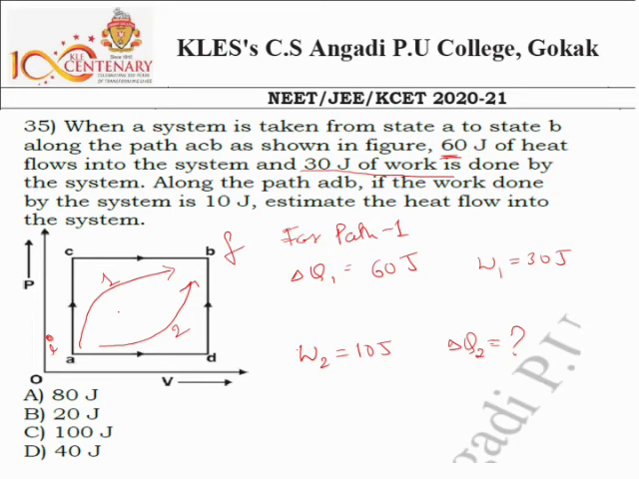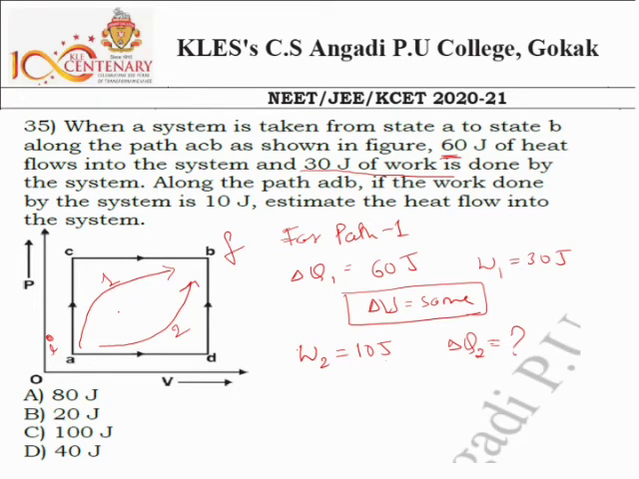The initial point and final point are the same for both the first path and the second path. So that's why delta U is the same for both paths. Why is it the same? Because internal energy is a position dependent function, not a path dependent function. So we can calculate delta U by these two equations, and substitute to get the value of delta Q.